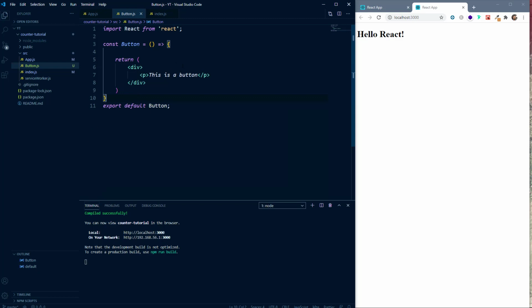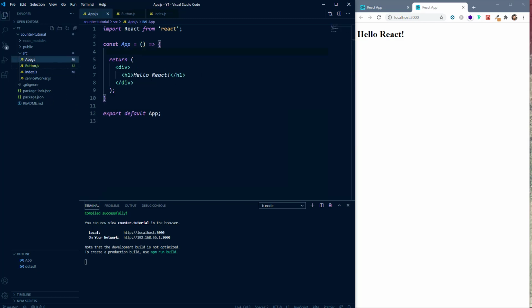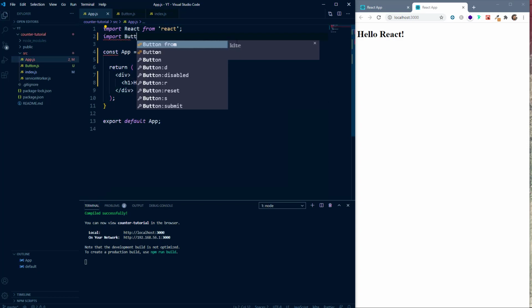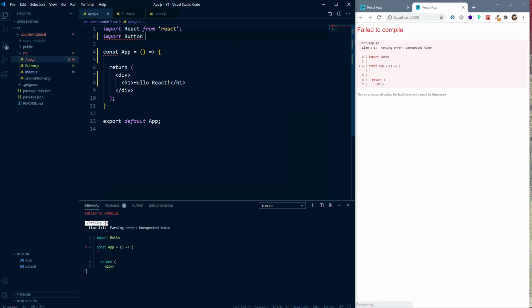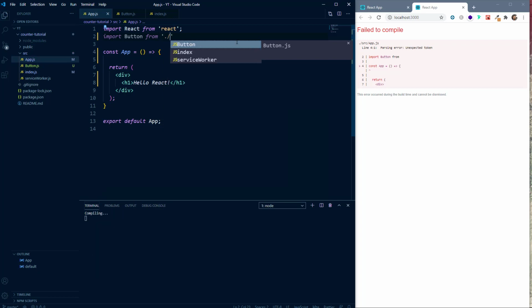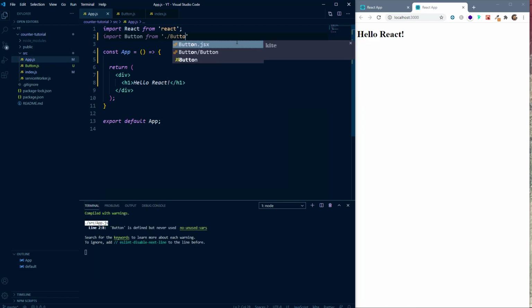Now to use this button component, let's go back to our app.js file. Here we have to import the button function, or the button component to be precise. So we'll import button from, and here we have to specify the path of our button.js file. So since it is in the same folder, we can say /, and we can write button without .js extension.